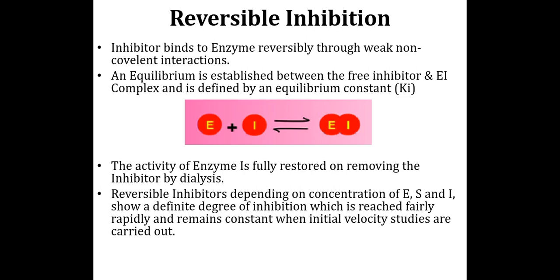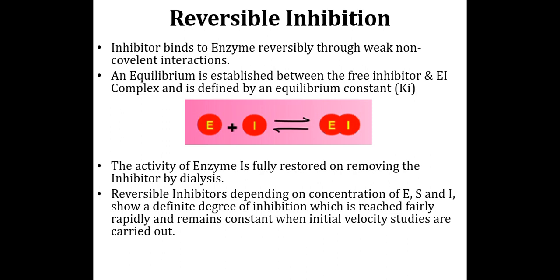It is defined by an equilibrium constant. So E plus I, the inhibitor, gives the EI complex. The activity of the enzyme is fully restored on removing the inhibitor by dialysis. The activity of the enzyme can be sustained if we remove the inhibitor.